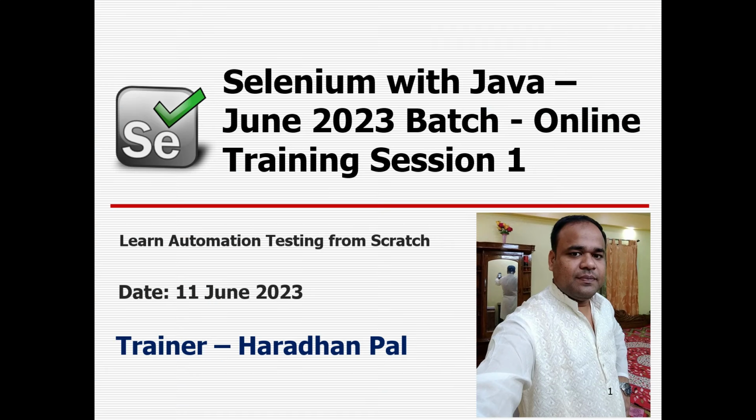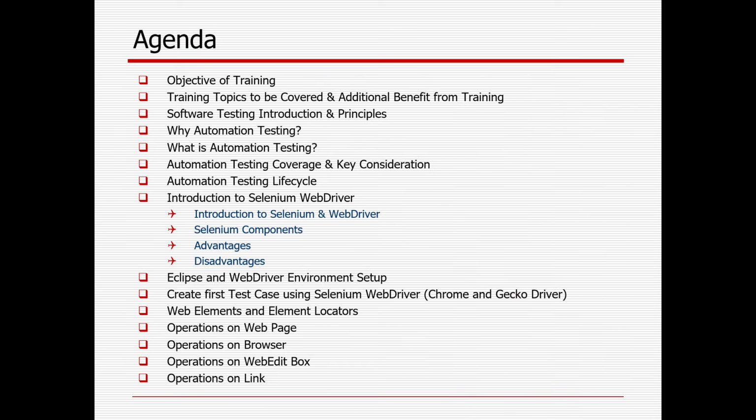So in today's topic, I will try to cover what is the objective of the training, what are the things you'll be learning from the training, what are the training topics to be covered and additional benefit from the training, what is software testing, and what are the principles of software testing, why we need to adopt automation testing, what is automation testing, what is automation testing coverage, key consideration, and automation testing life cycle.